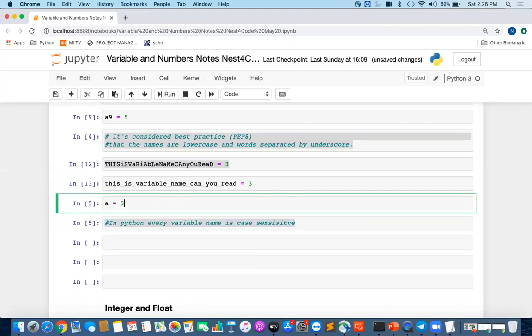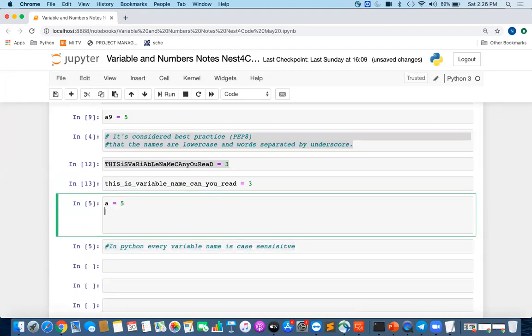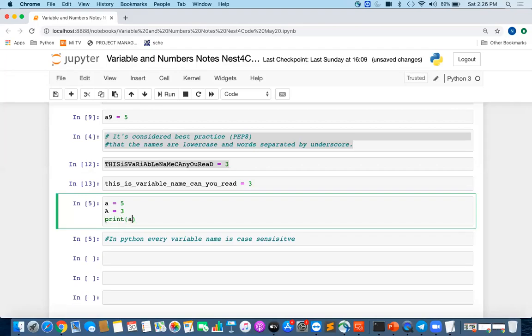Let us suppose we define a variable named small a equal to 5, and we again define a variable named capital A equal to 3. Now we will print small a. In Python, everything is case sensitive. So what would be the output of this? What will be the output, 5 or 3?